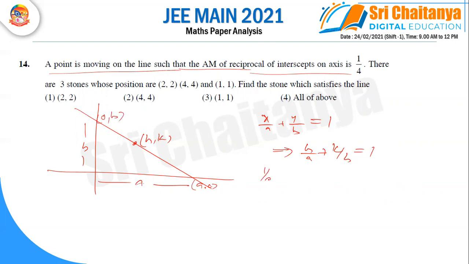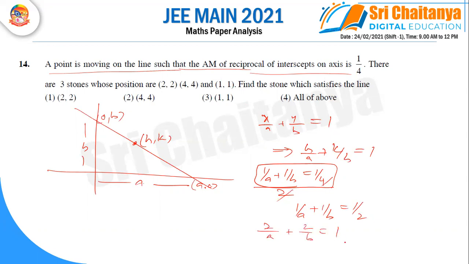And they are saying the arithmetic mean of the reciprocal values of the intercepts is 1 by 4. So using this condition, the arithmetic mean of reciprocal values: the 2's cancel, 1 by a plus 1 by b is 1 by 2. Cross multiplying, 2 by a plus 2 by b is equal to 1. So this line is passing through 2 comma 2. So our answer is 2 comma 2.